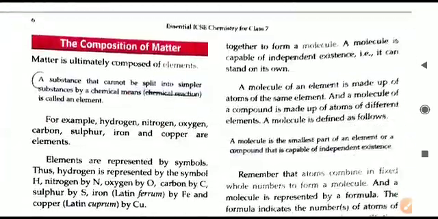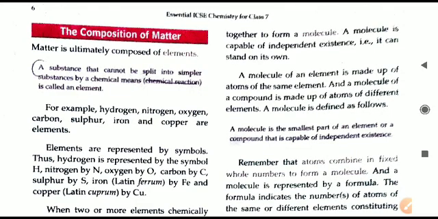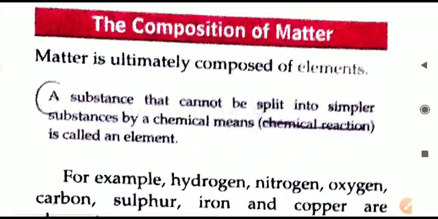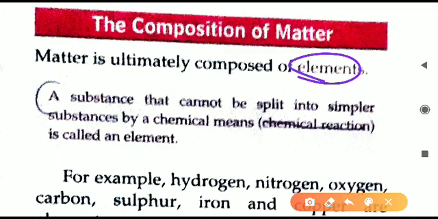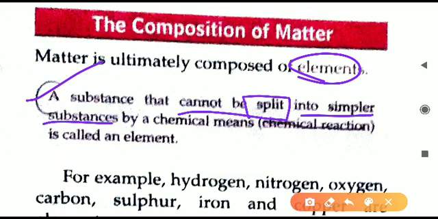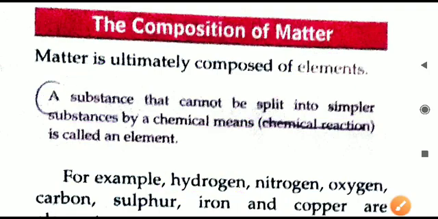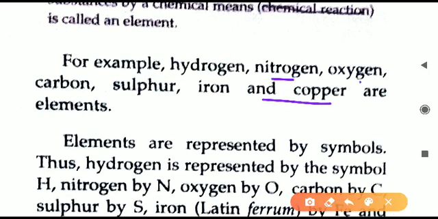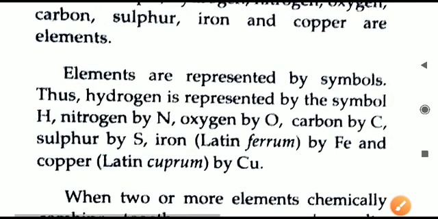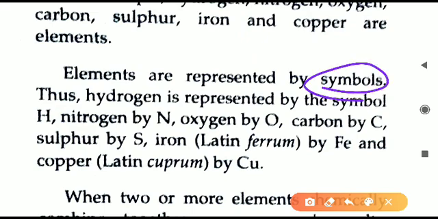The definition I already told. The last part of this chapter is that matter is composed of what are called elements. And what is an element? It is the smallest substance in matter which cannot be split or broken into smaller parts by any chemical reaction. Anything which cannot be broken or split is an element. For example, hydrogen is an element. It cannot be broken into smaller parts. Some more examples are given here. How elements are written, you also have to learn. They are represented in the form of symbols.